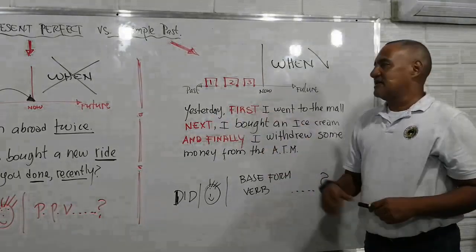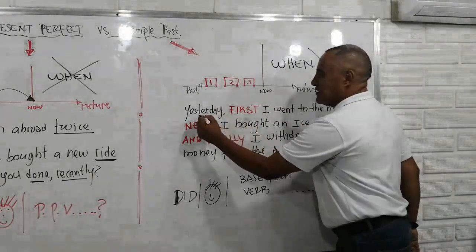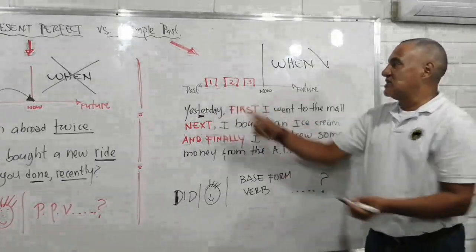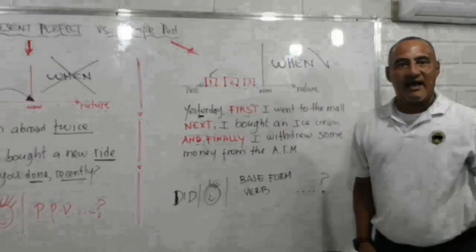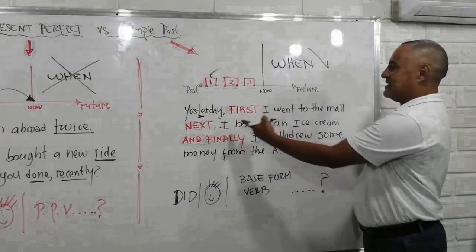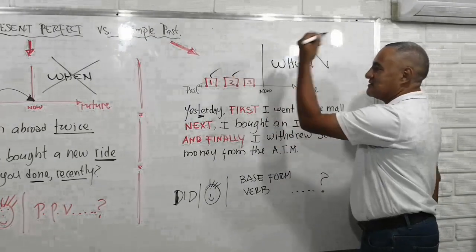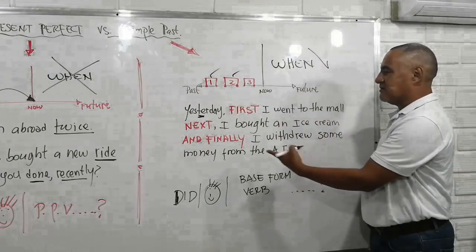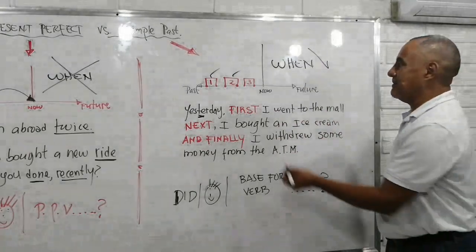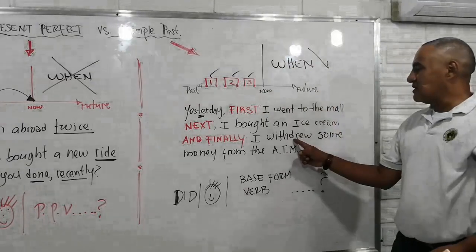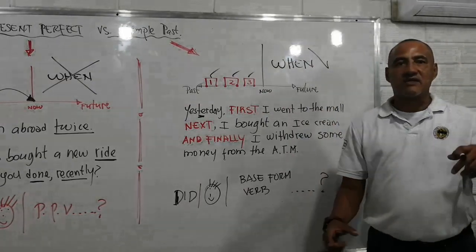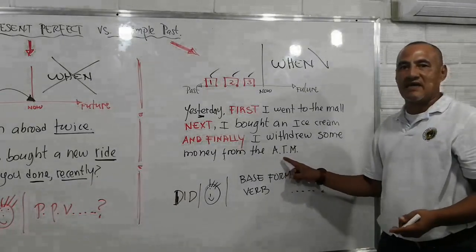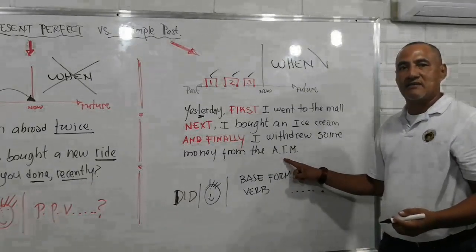Okay, look at this. Yesterday, we know when it happened. First, I went to the mall, which is the first activity. Then next, I bought an ice cream, right? And finally, I withdrew some money from the ATM. That's it. Remember, withdrew is to take out some money from a savings account. ATM, automatic teller machine, cajero automático, all right?